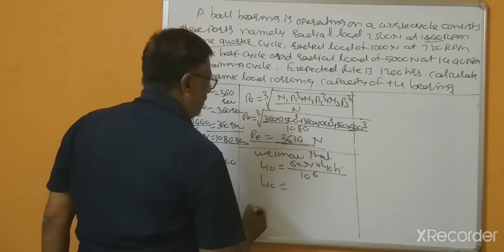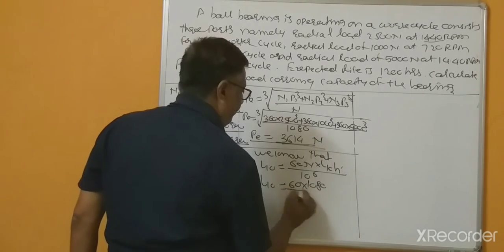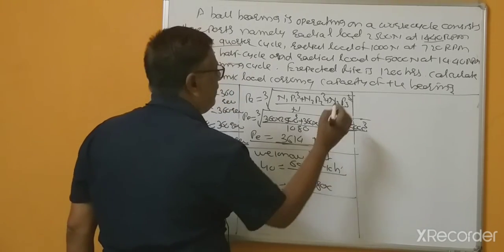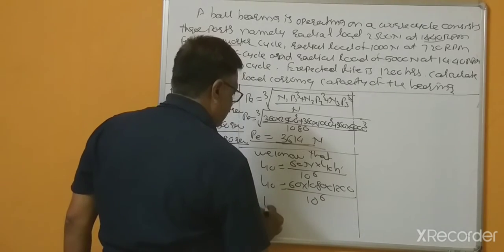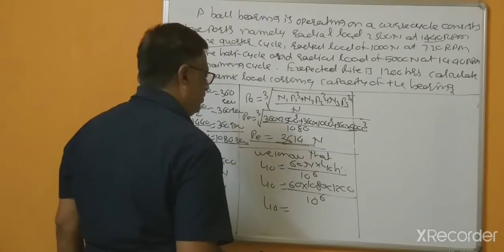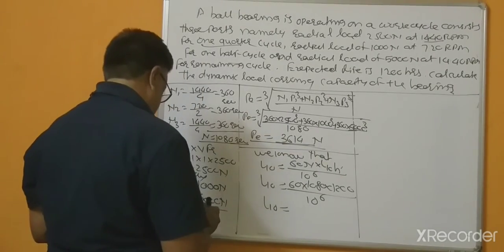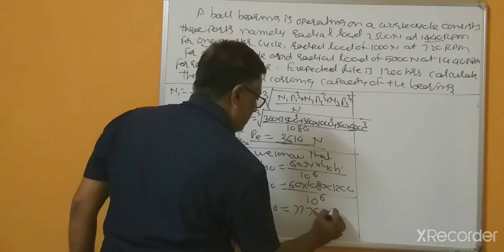So L10 equal to 60 into 1080 into 1200, divided by 10 to the power 6 million revolutions. So this is equal to 77.76 million revolutions, right?